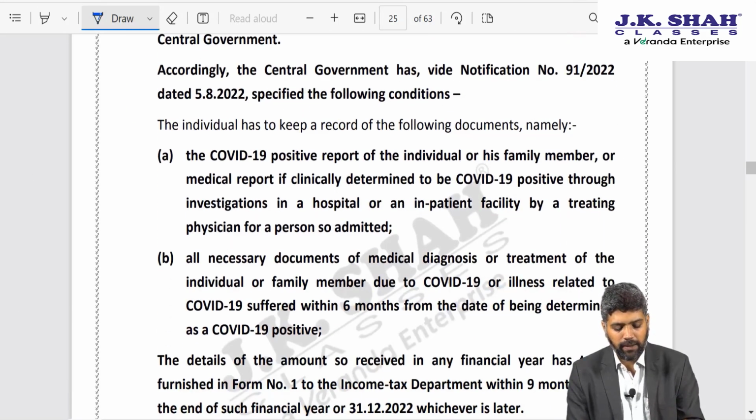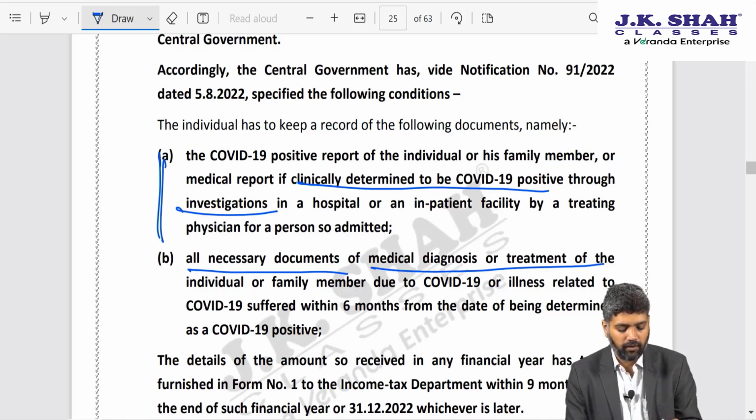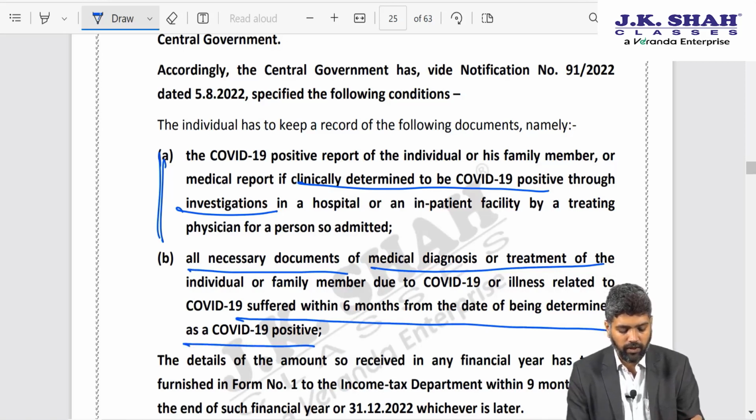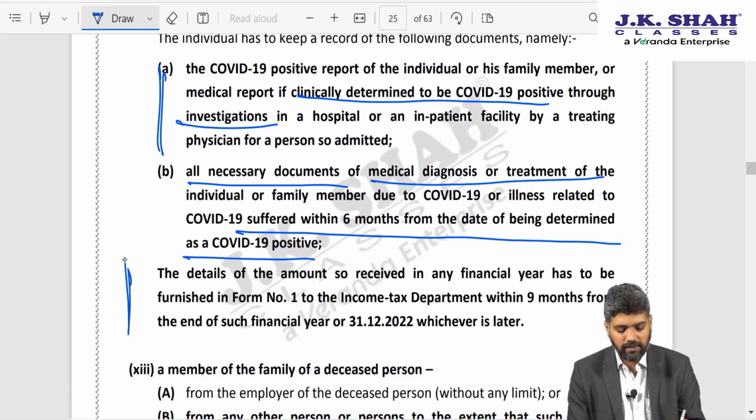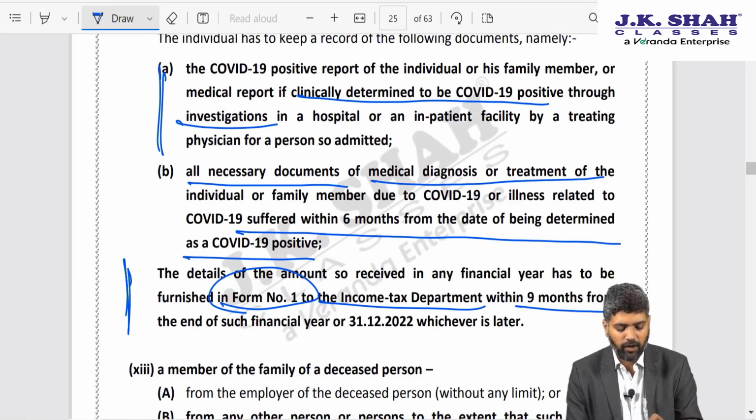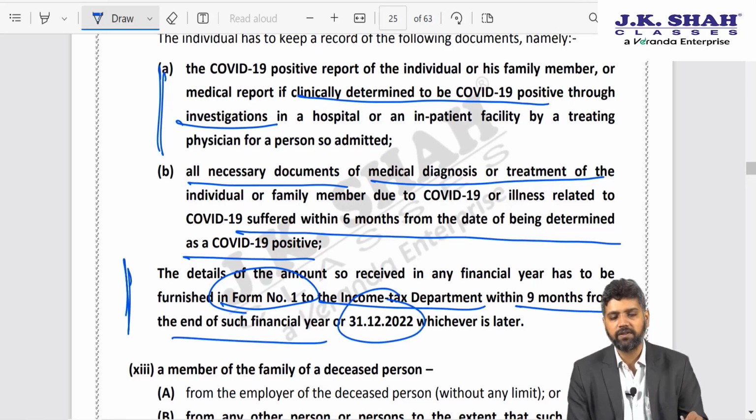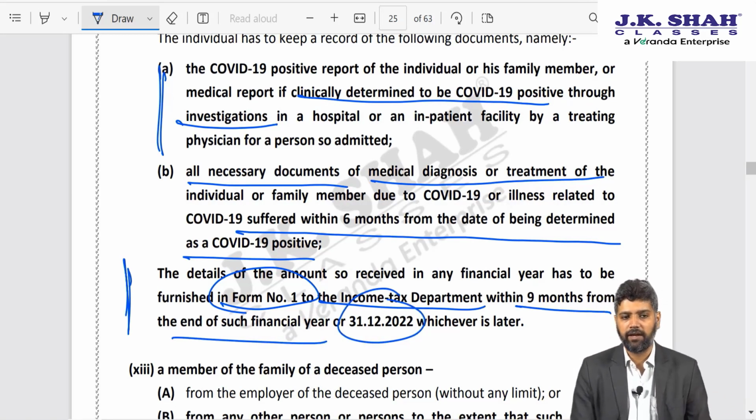Certain conditions are prescribed. First and foremost, the COVID-19 positive report of the individual or family members, if clinically determined to be COVID positive through investigations, shall be maintained by that assessee, and all necessary documents of medical diagnosis or treatment suffered within 6 months from the date of being determined as COVID positive. The details of this amount so received in any financial year have to be furnished in form number 1 to the income tax department within 9 months from end of such financial year or 31st December 2022, whichever is later.